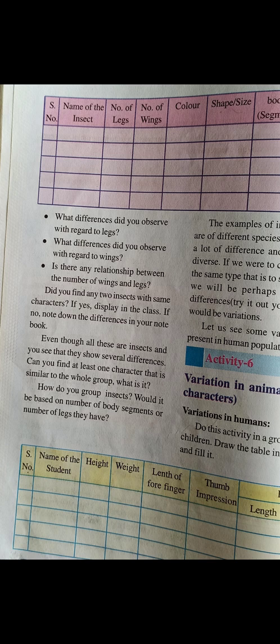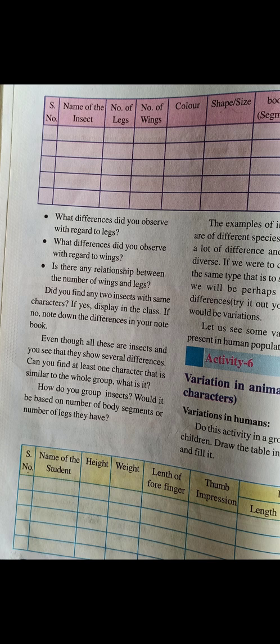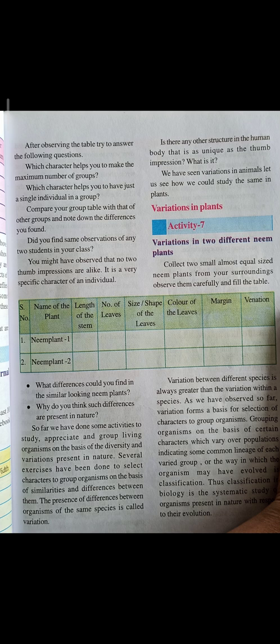Your palm, only middle of your palm, children. I don't want from fingers to the wrist. From the bottom of the fingers to the wrist is your length of the palm, and from the thumb finger to the edge of your palm is your width of your palm. Okay, now like that you check for your friends. Let them write and then you can copy down and then observe. When you are all of the same size, same age, then why are you having these variations? We can understand later. Okay, so now coming to last activity in this lesson, variation in plant.